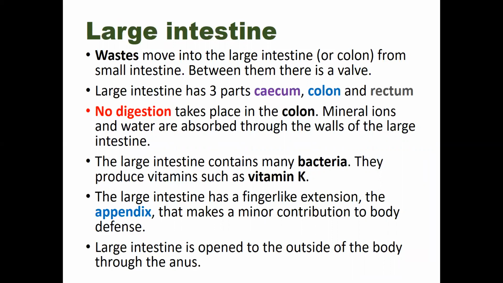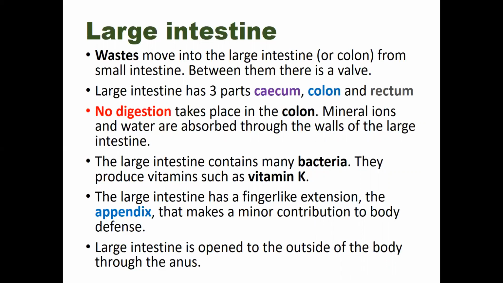The large intestine has three parts: cecum, colon, and rectum. No digestion takes place in the colon in most cases. In exceptional cases, digestion may take place, but mostly no digestion takes place here. Mineral ions and water are absorbed through the walls of the large intestine.